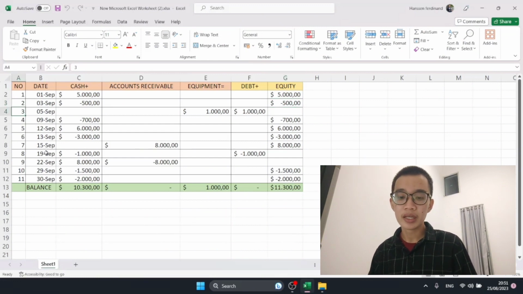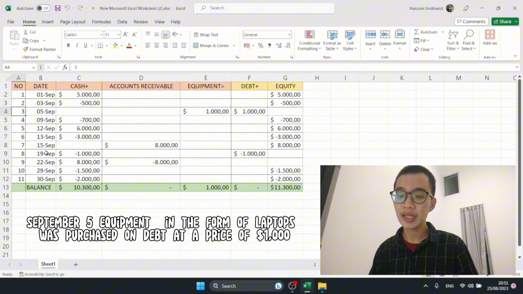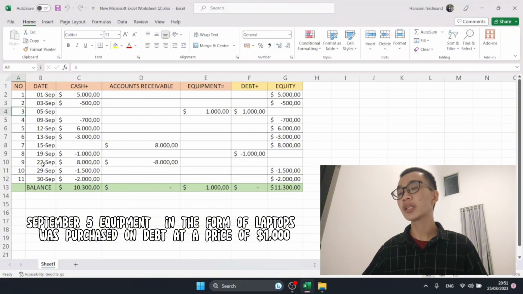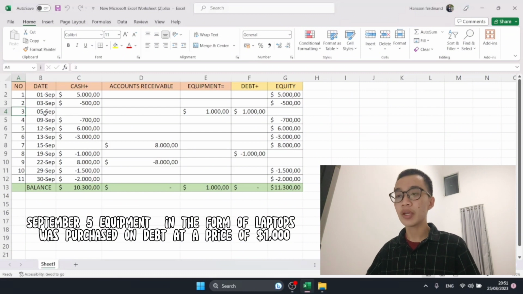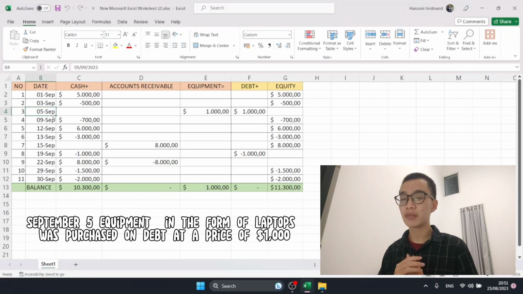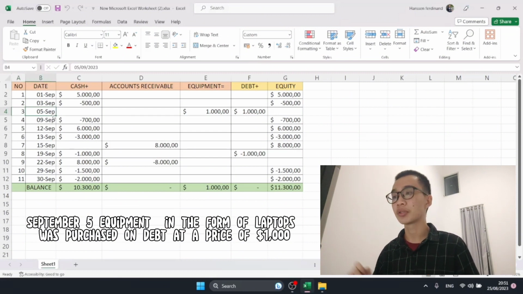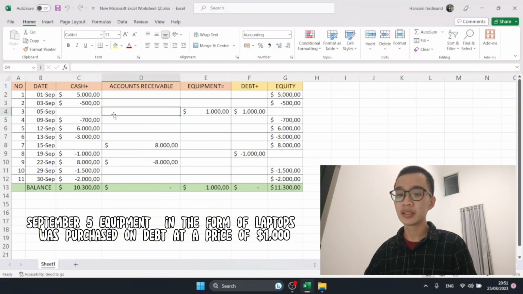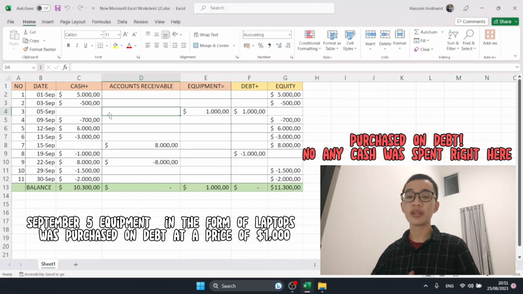Next, number 3, September 5, equipment in the form of laptops was purchased on debt at a price of $1,000. So on 5 September we purchased our new laptop for $1,000. But why is our cash not decreased? Remember that it says equipment in the form of laptop was purchased on debt.